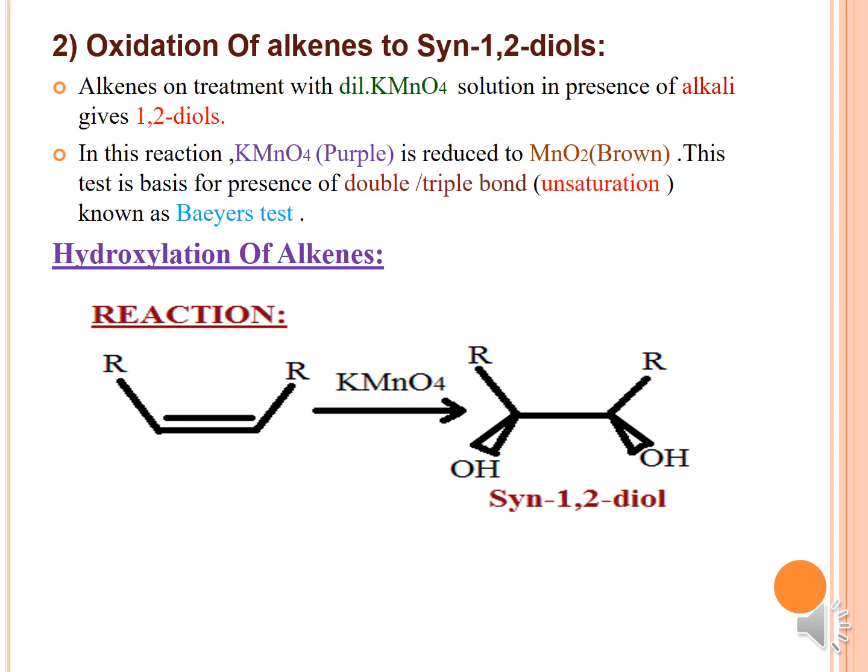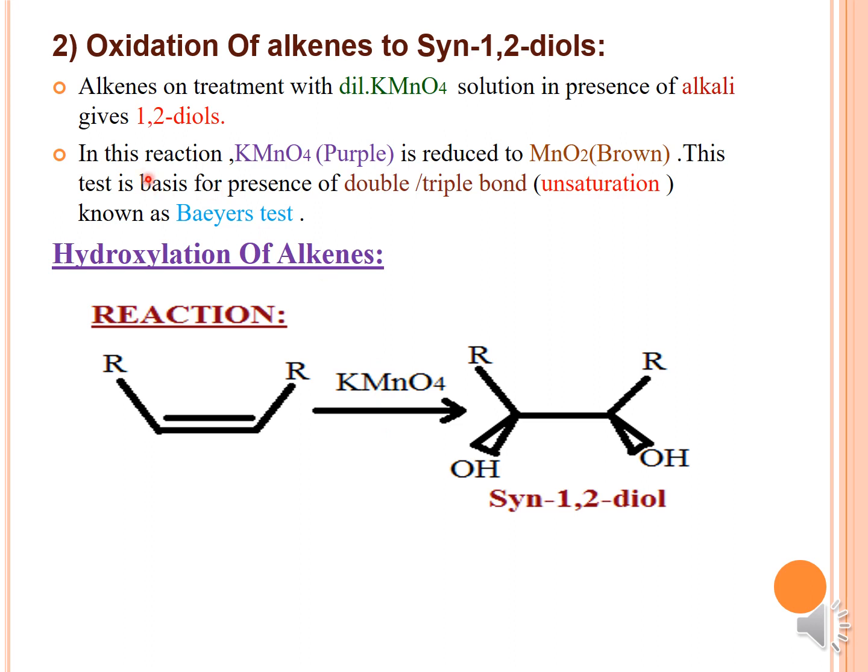Moving on to the second application, the oxidation of alkenes to syn-1,2-diols. When an alkene is treated with dilute KMnO4 solution in aqueous medium, in the presence of an alkali such as NaOH, it gives the 1,2-diol in a syn fashion, that is, the cis position.